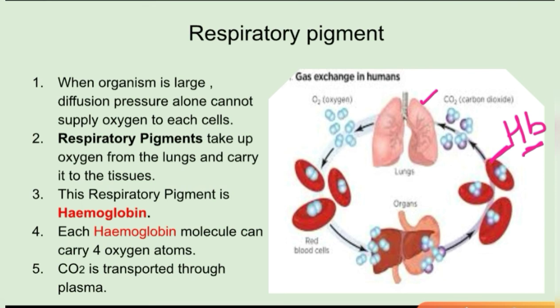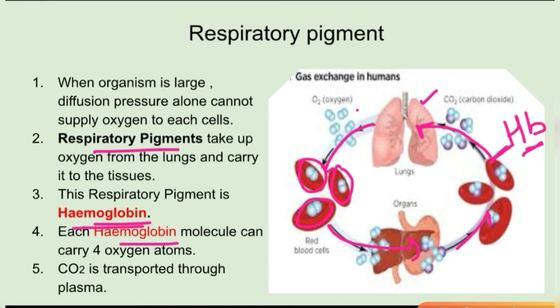Here you could see this is the cycle. This is the oxygen, and these oxygen molecules combine with the red blood cells. Through these red blood cells, they are carried to all of the body. Now from these organs they have collected the carbon dioxide, and this carbon dioxide is then given back to the lungs. So we require a respiratory pigment, and this respiratory pigment is hemoglobin.